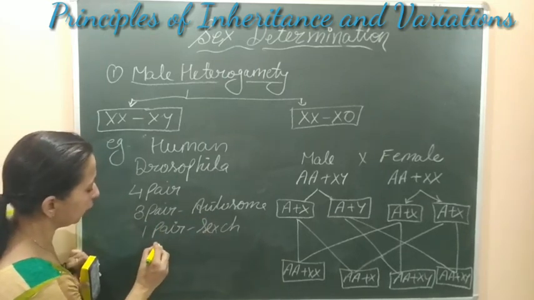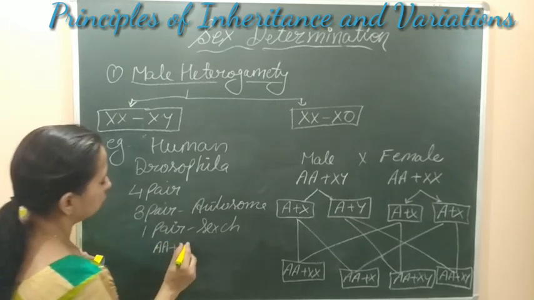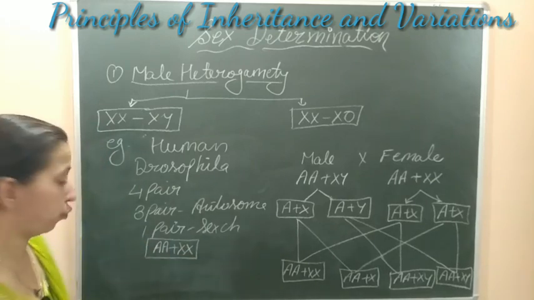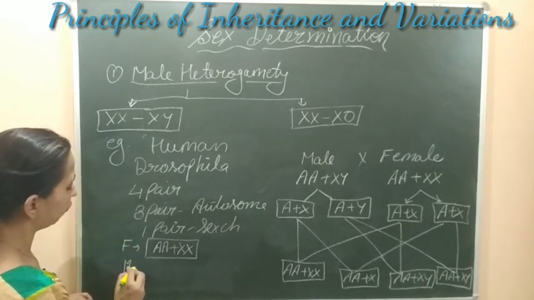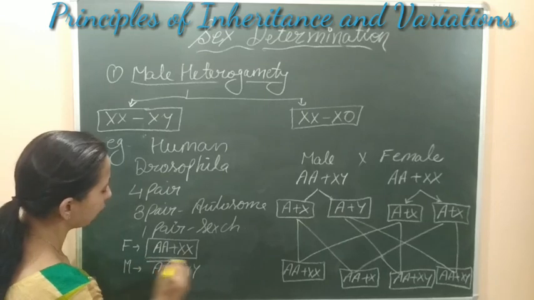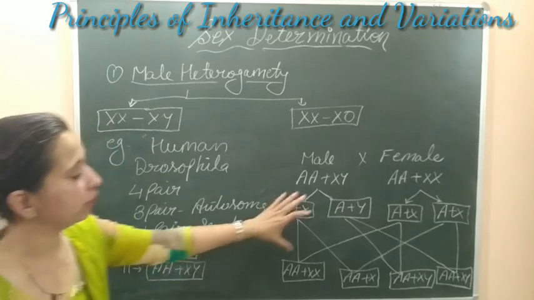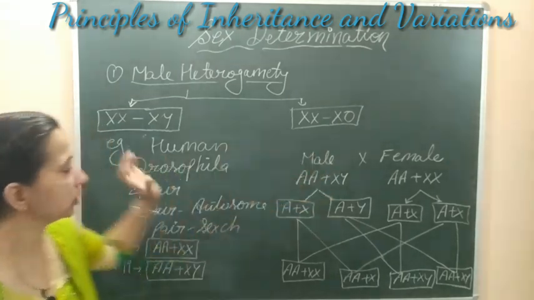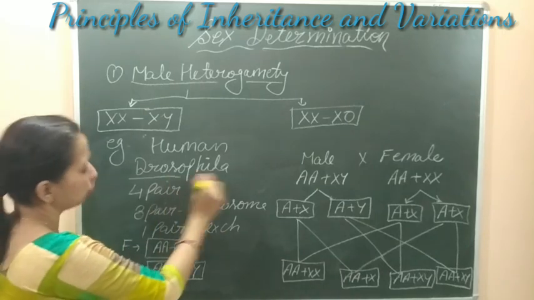So the same type of condition will be found in Drosophila. 3AA plus XX will be found in the female Drosophila, and the male Drosophila will have X and Y chromosomes. Just as sex determination happens in human beings, in the same way we can determine the sex of Drosophila also.